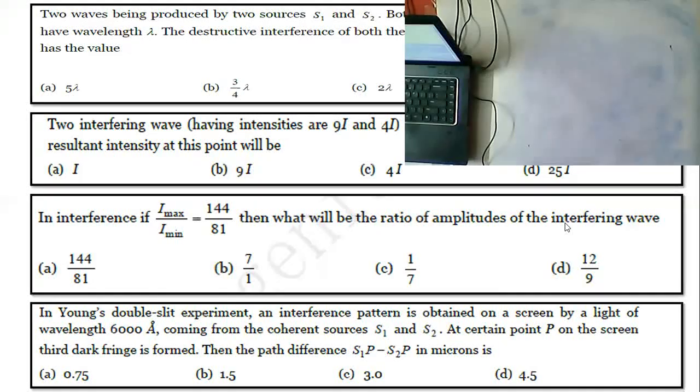Okay, so all of you go through the next question. In interference, if I max by I minimum is equal to 144 by 81, then what will be the ratio of amplitudes of the interfering waves? So what is given? I max by I minimum is equal to 144 by 81.